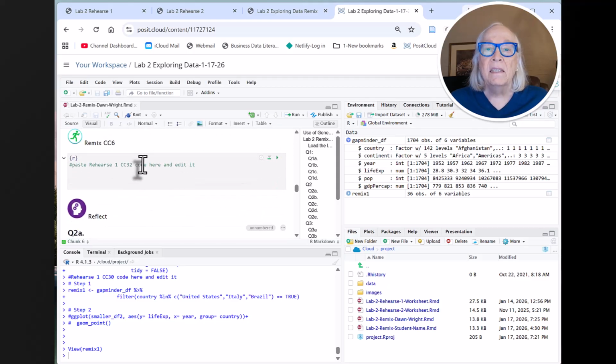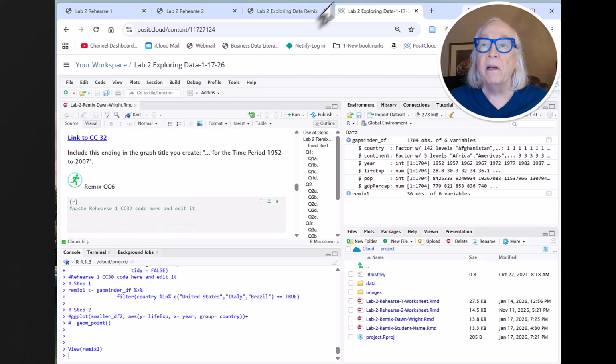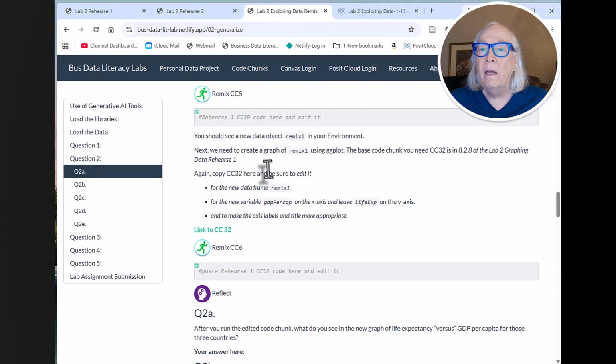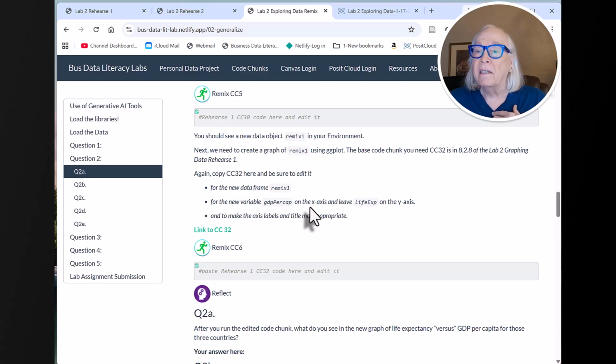It says, take this code, go back here in instructions, easier. It says, we've got the Remix 1 environment, we need to create the graph. So it says copy CC32 and edit it for the new data frame, and then put GDP per cap on the x-axis and leave life expectancy on the y.